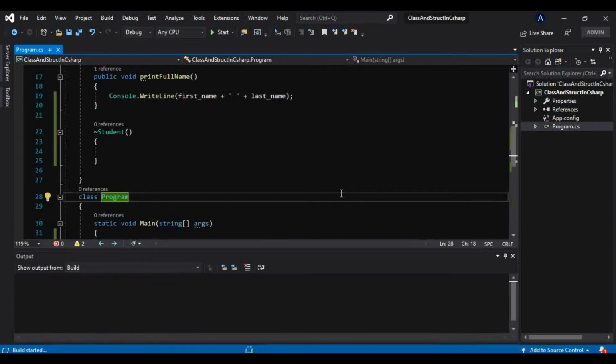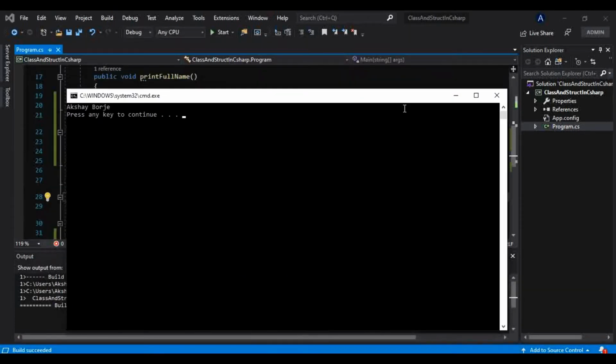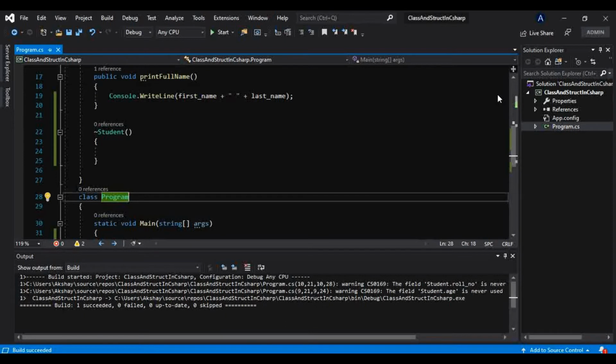If I run this project like this, we know we are executing this project and showing the console output onto this console. So we can say this is a process in execution, and this process will be in RAM. Now if I close this, as soon as I close it the execution stops, and everything that was in the RAM gets removed from the RAM. That is how the stack's memory gets deallocated automatically.